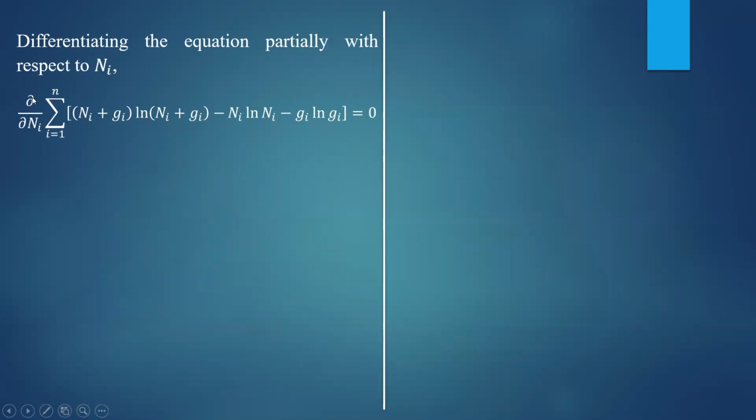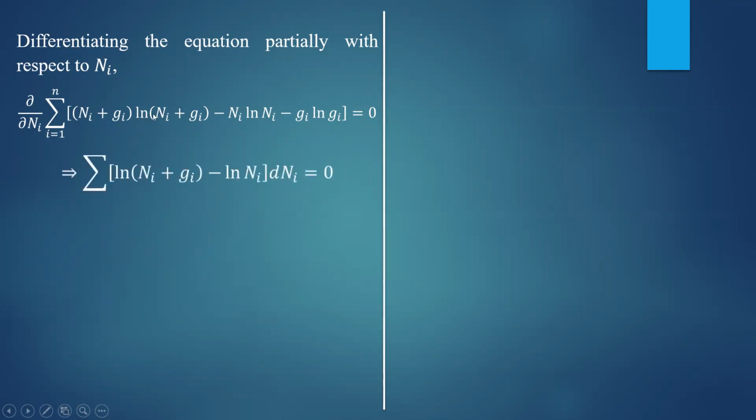So what I have taken is dou by dou ni of ln of omega, where ln of omega is equal to this summation. Now you differentiate this equation with respect to ni partially. It is a partial derivative. You have to take gi as a constant, since the number of states is constant, and you have to differentiate this with respect to ni.